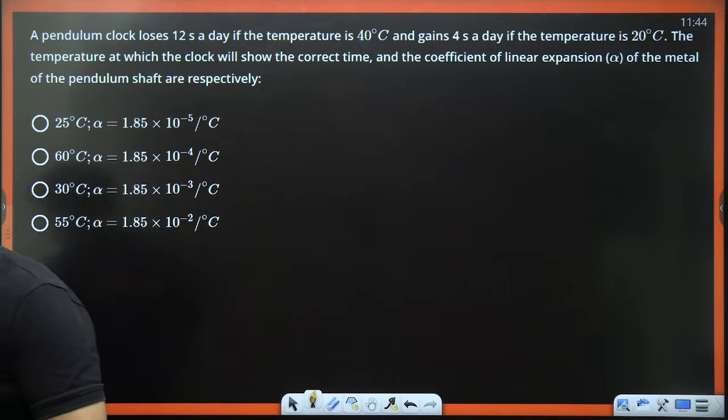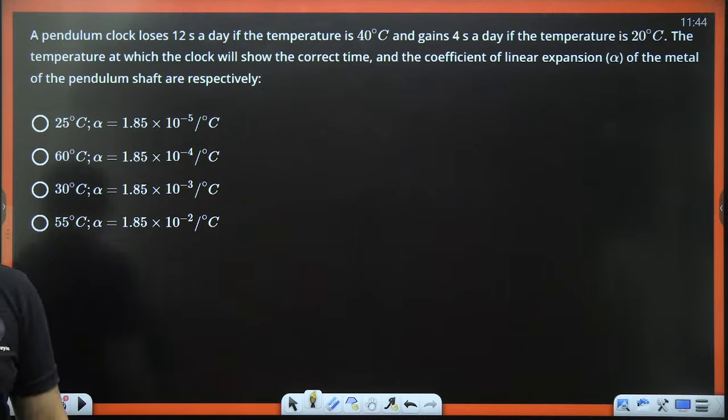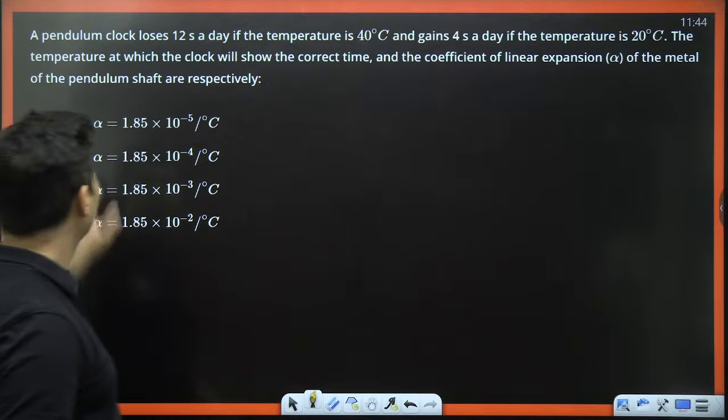Yeah. Sukruti, some more time, hardly a few more minutes. That's it. Last few questions are there.